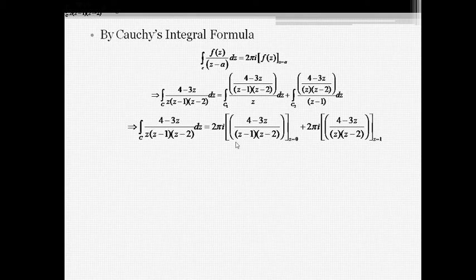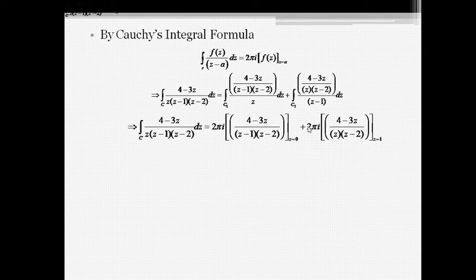Then the remaining values we write in the numerator and apply Cauchy's formula, 2 pi i times f of z. f of z means the numerator value. Comparing, this numerator value is f of z at z equal to 0.